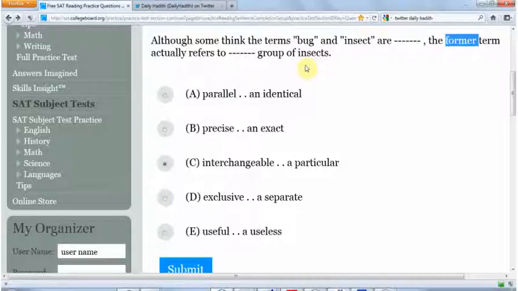Could you call that a bug? That's a bug. Or millipede, centipede. What do these bugs do? They eat dead leaves. They eat dead things. Cockroaches eat dead things. They never eat living things, and so they recycle things. So they're not useless. So that doesn't really fit in there. So we're really left with C and D.